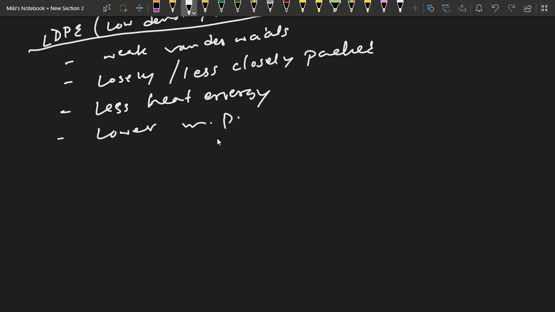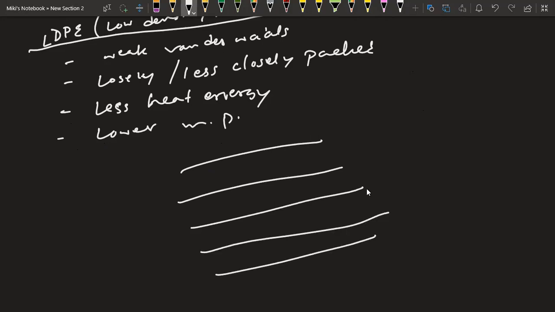Now let's see the structure of LDPE. You might think, yes, obviously they're further apart, loosely packed. Yes, but there is something else. Why are they loosely packed? Because if you have enough space, obviously you would try to fill that space. But this is not the case because they have branches.